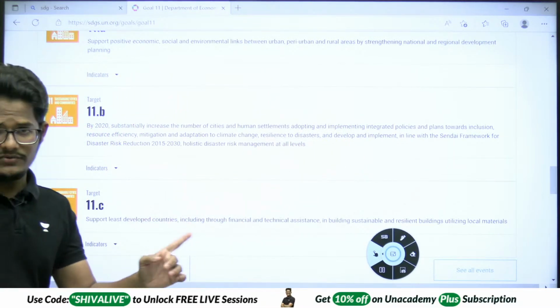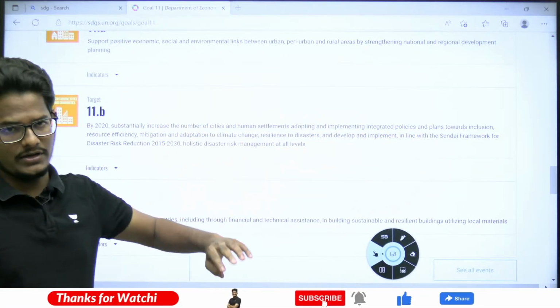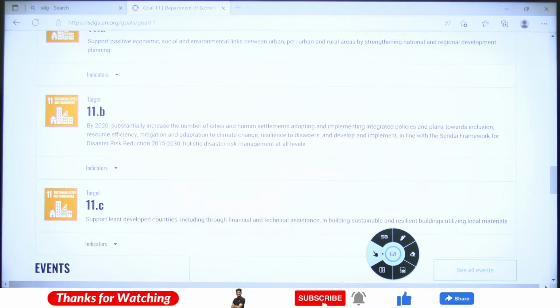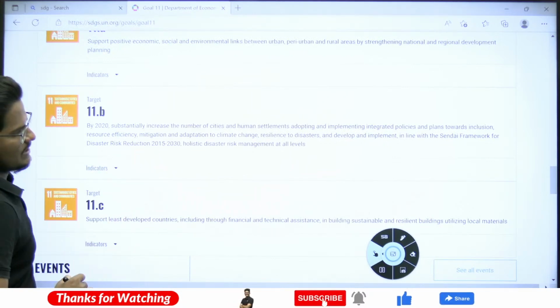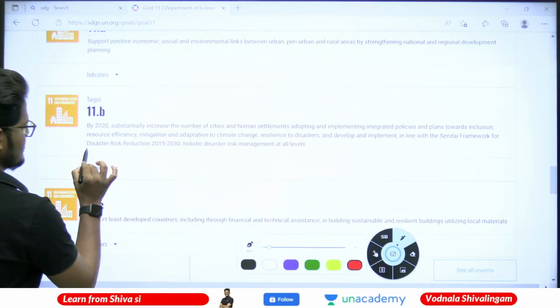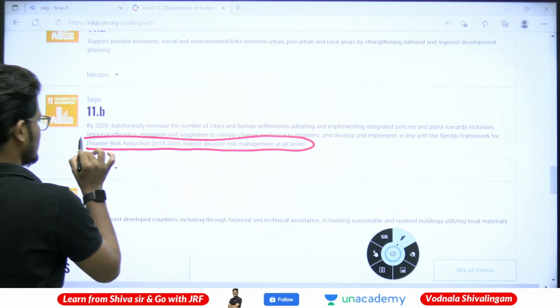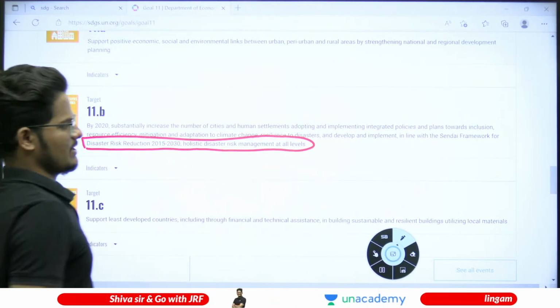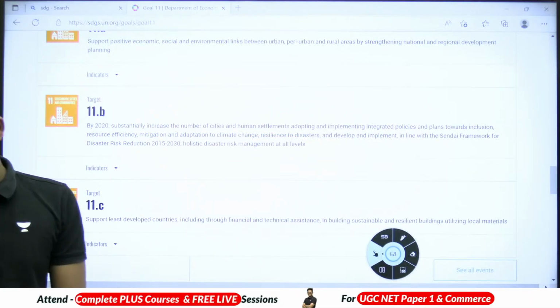The Sendai framework I will also discuss, because it is a framework related to the SDGs. Disaster risk reduction 2015 to 2030, holistic disaster risk management at all levels. At all levels we need to undertake disaster risk management. That's about goal number 11.